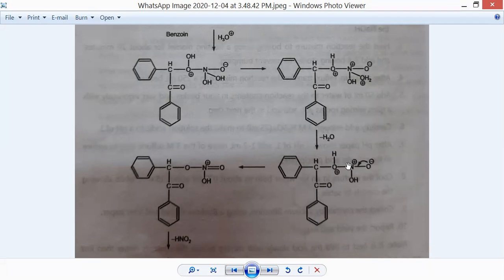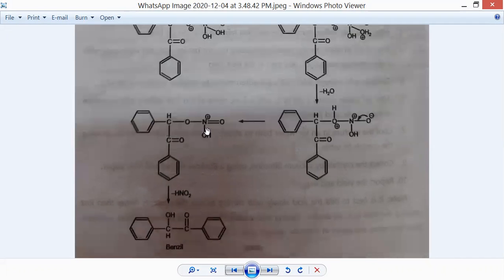Now this will be converted into an N double bond due to the valency satisfaction of this oxygen functional group. Then there is removal of an HNO2 molecule, and there is formation of a carbon-oxygen double bond here. This carbon-oxygen double bond is formed and the benzoin molecule is converted into benzil.